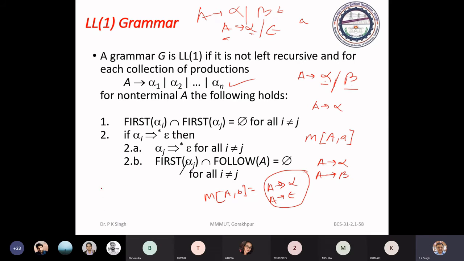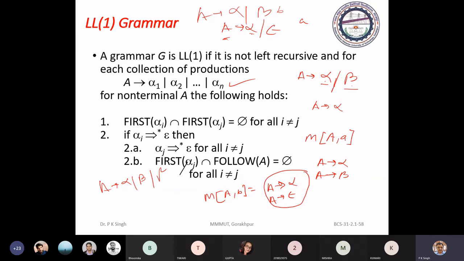Suppose we have production A → alpha | beta | gamma. In that case, the intersection of first of alpha, first of beta, and first of gamma must be null. If any of alpha, beta, gamma may be reduced to epsilon, then follow of A and first of any of alpha, beta or gamma must be disjoint. If there is any common symbol, the grammar is not LL1.